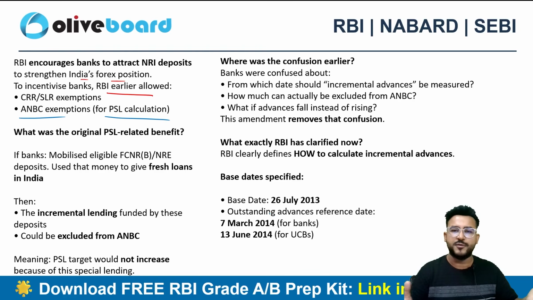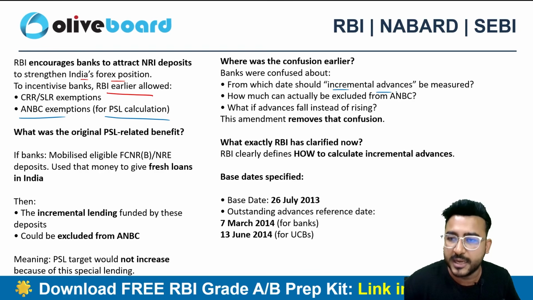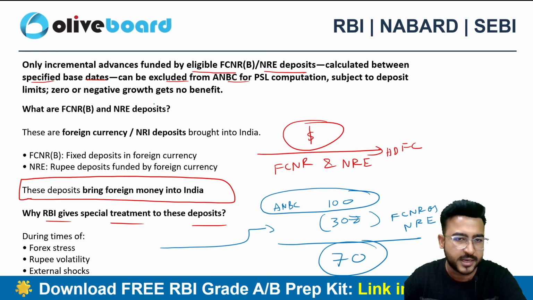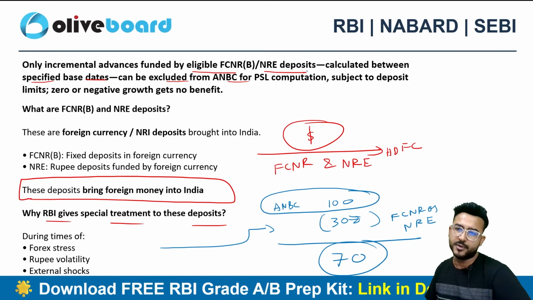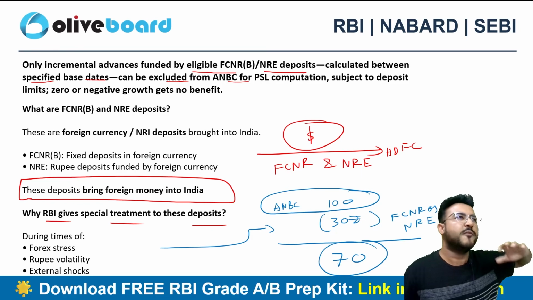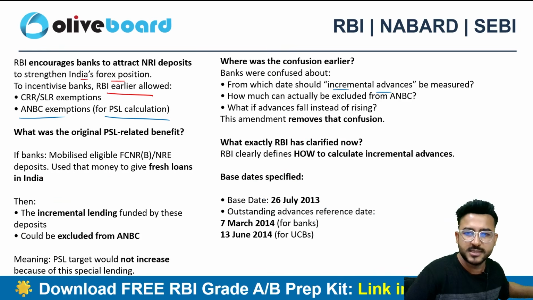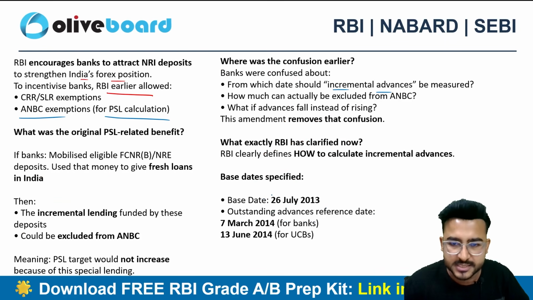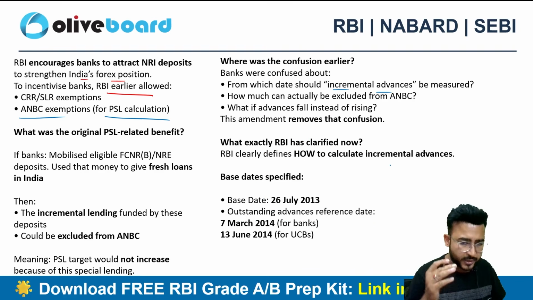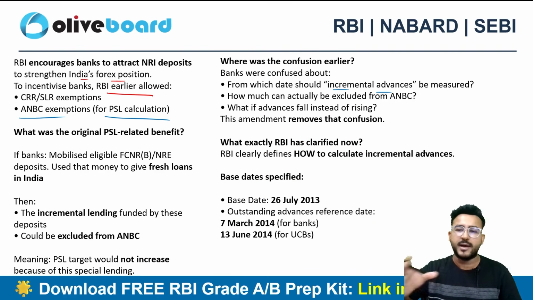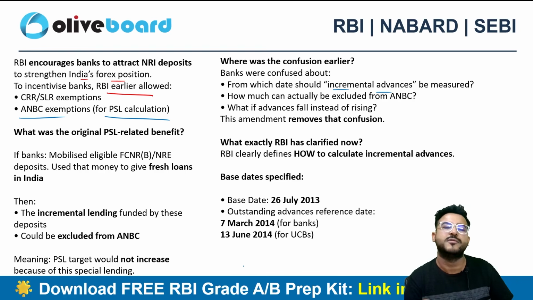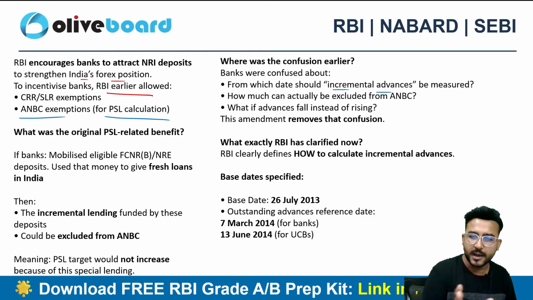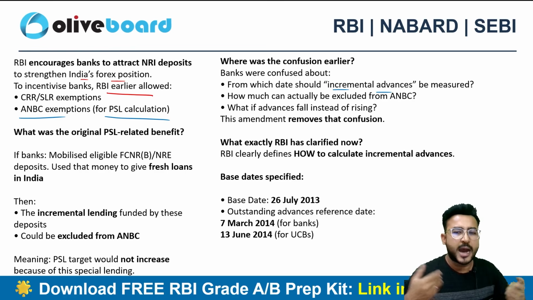There were a lot of confusions, like what do you mean by incremental advances, right? They have written incremental advances here. So if you check this, only incremental advances funded by eligible FCNR and NRE deposits need to be calculated. Now, from which date do I have to take this incremental advance? RBI has clearly clarified that the base date is 26th July 2013. The outstanding advances reference date is 7th of March 2014 for the banks and 13th of June 2014 for the urban cooperative banks, right? So this is how RBI has clarified.